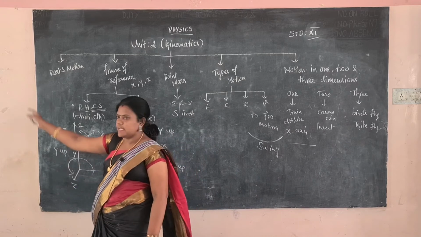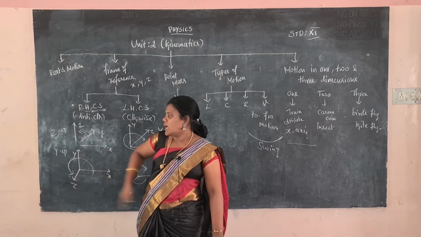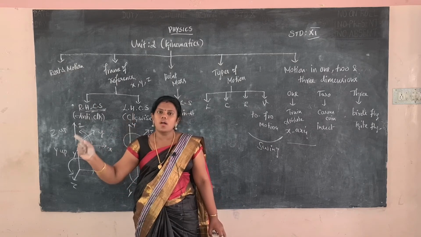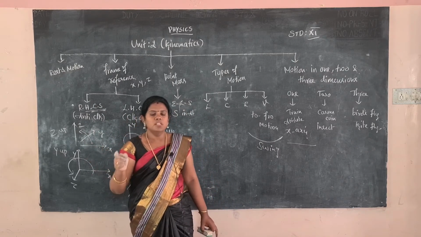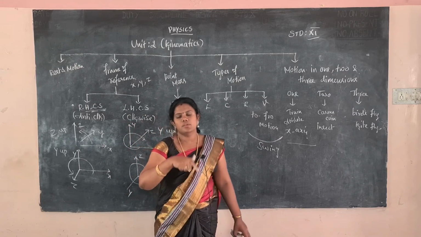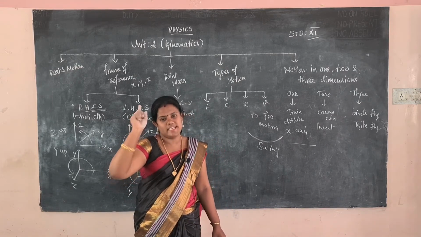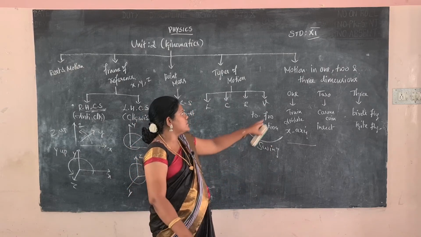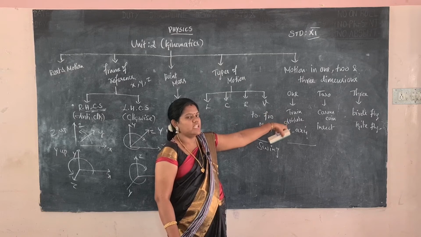We consider this edge x, y, z. Okay, we consider the corner of the room, 3 lines is there, in the horizontal, in the vertical and the another one side. So that will be considered as x, y, z axis. We moving in x-axis basis, we consider as the motion our body in one dimension.